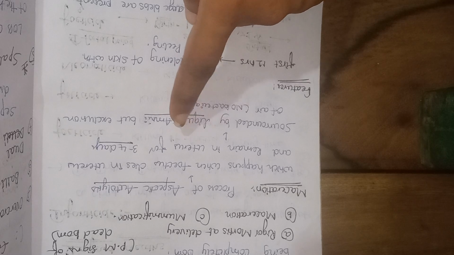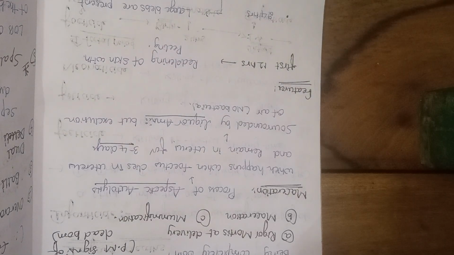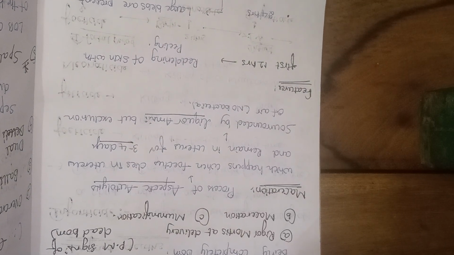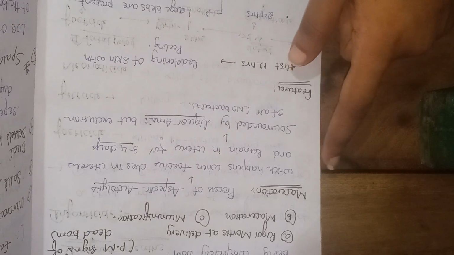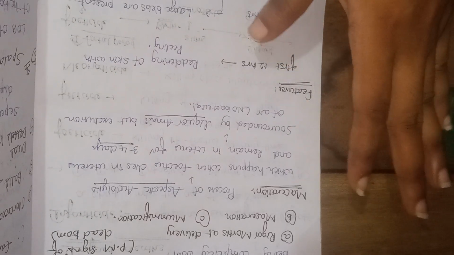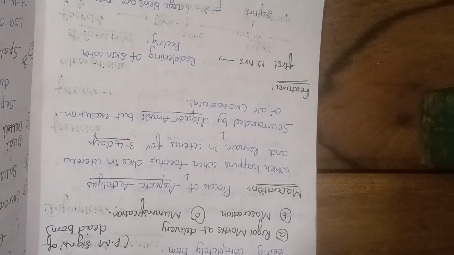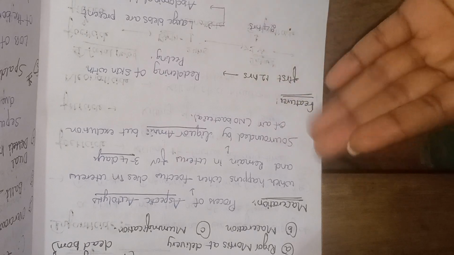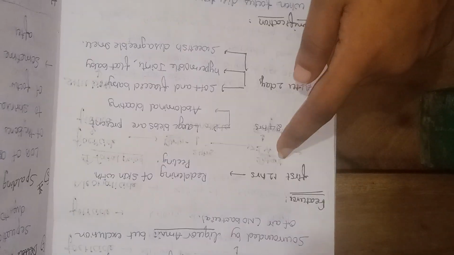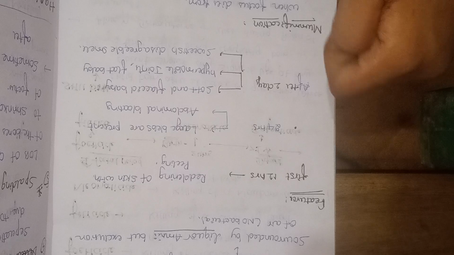Maceration is aseptic autolysis. It happens when the fetus dies in the uterus, and it is completed within 2 to 3 days, or 3 to 4 days, because it is surrounded by liquor amnii and no air enters the uterus. In the first 12 hours we can see reddening and peeling of skin.